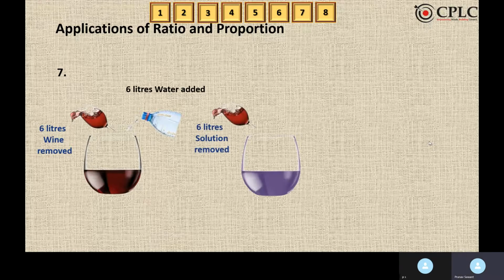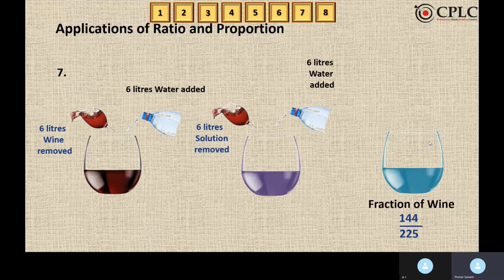Now, again 6 liters from the solution is removed and 6 liters of water is added to it. And after doing this, the fraction of wine that we are left with is 144 upon 225. I repeat, I am talking about the fraction of wine, not the ratio of wine to water. So the fraction of wine will be 144 parts of wine upon total parts. So total parts will be 144 plus 81. That is 225.